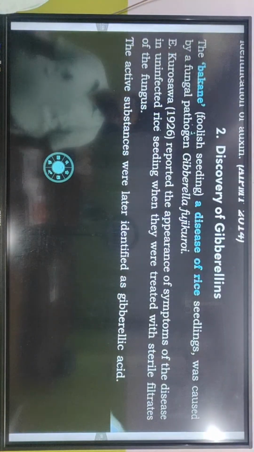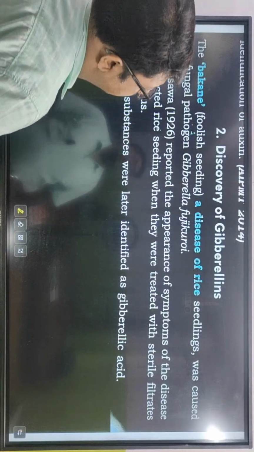Gibberellin. Okay, chalo gibberellinটা দেখে নিই। Discover gibberellins.